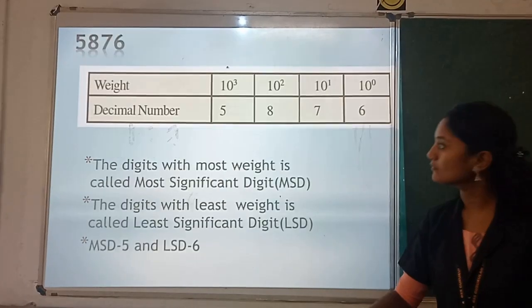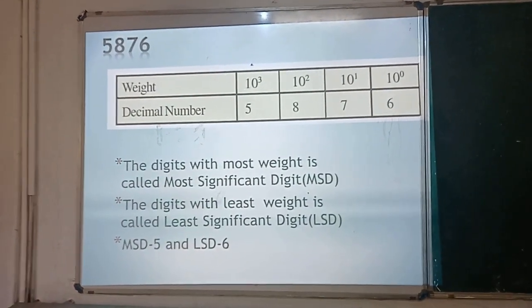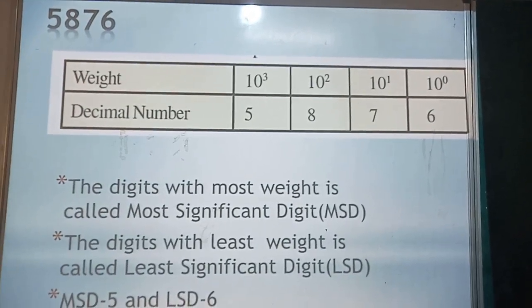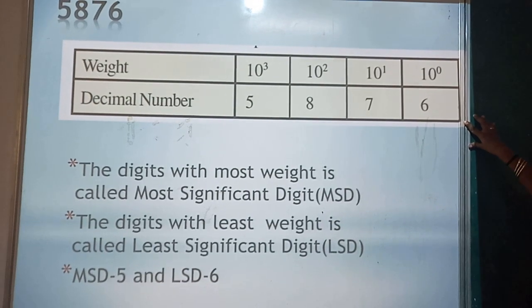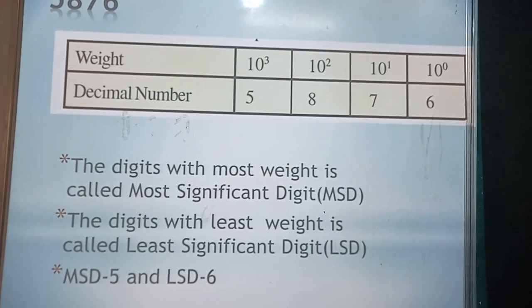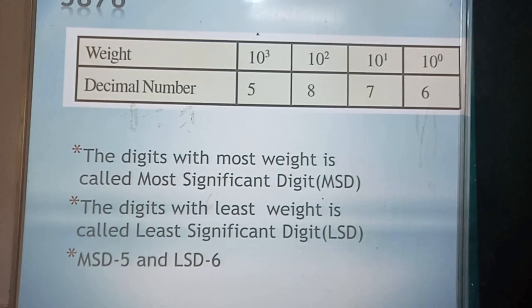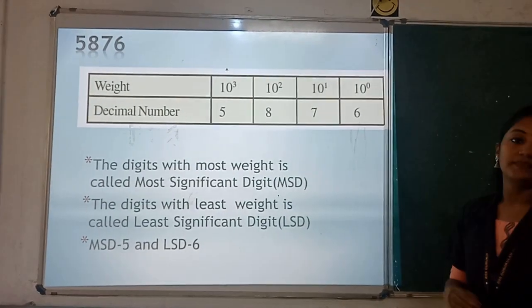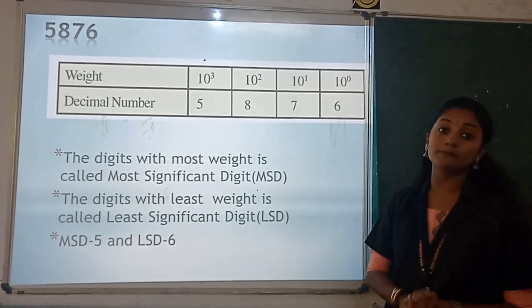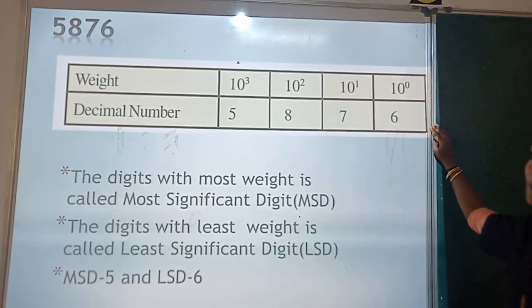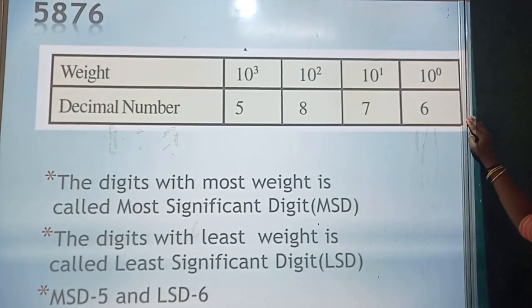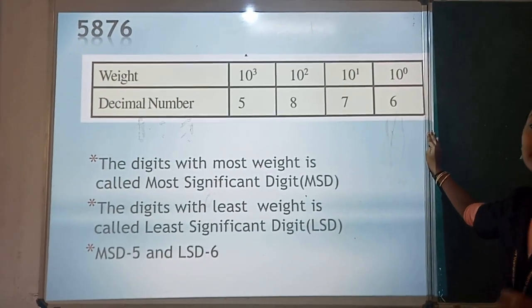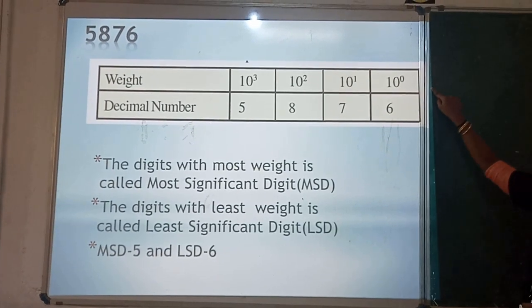Now see this example, 5876, and you can see the corresponding place value or weight for each digit. MSD and LSD: most significant digit and least significant digit. MSD means the digit which has the highest place value. So tell me which digit has the highest place value? 5. So here MSD is 5, and LSD means the digit which has the least place value, that means here 10 raised to 0.